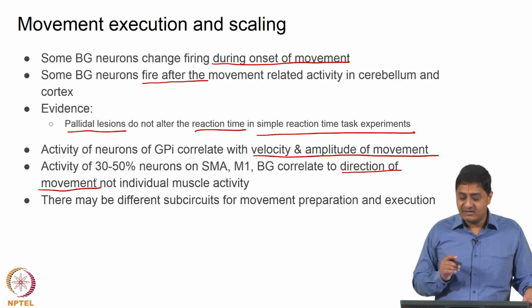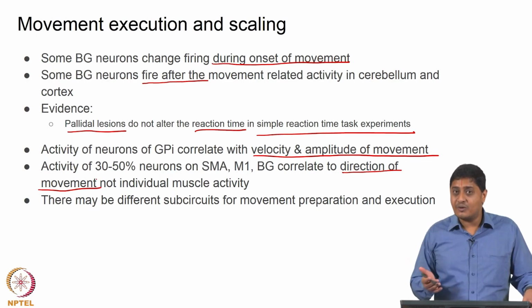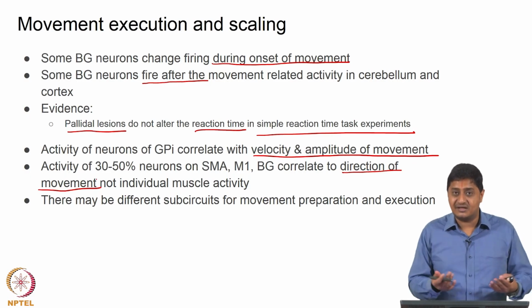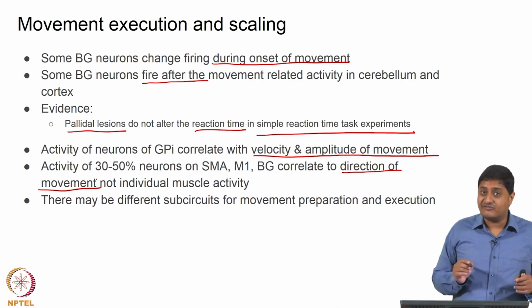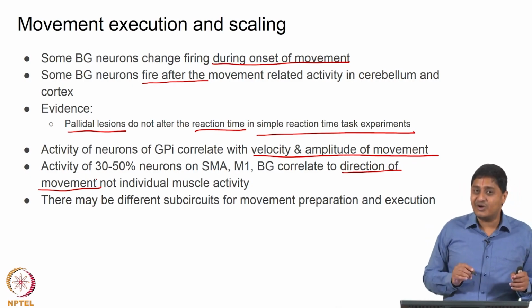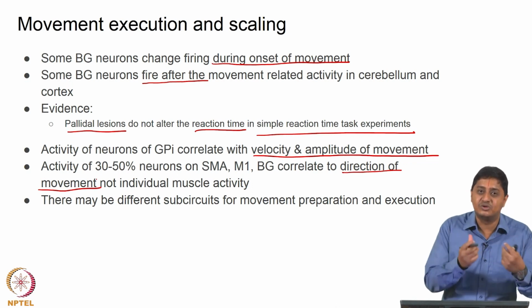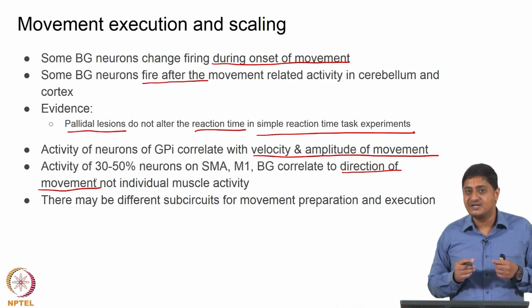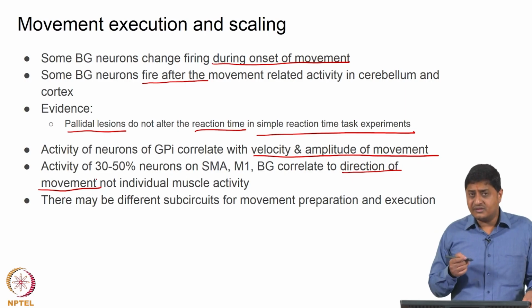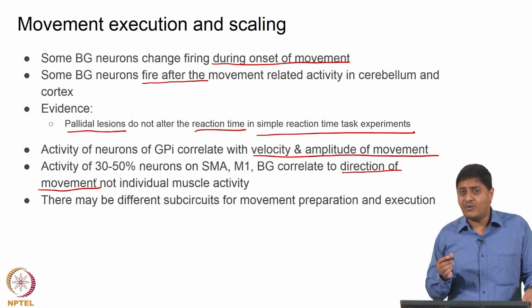So, essentially it seems like the basal ganglia is operating in the space of the target, or the destination of movement, but not in the space of muscles. So, essentially what the basal ganglia probably encodes is a decision to move, right. In that sense, the basal ganglia forms a part of the decision making loop. That means it gives us some pointers as to what the basal ganglia might be doing in the executive decision making loop also.